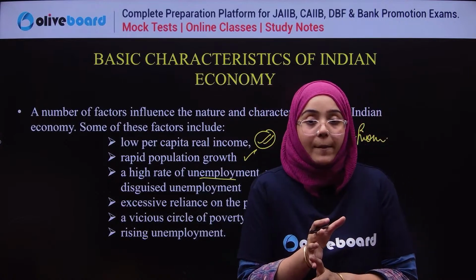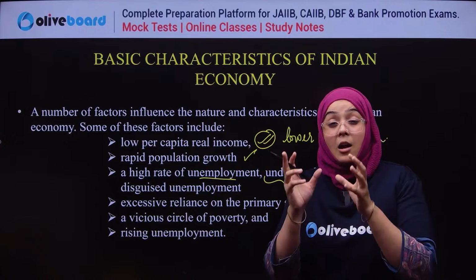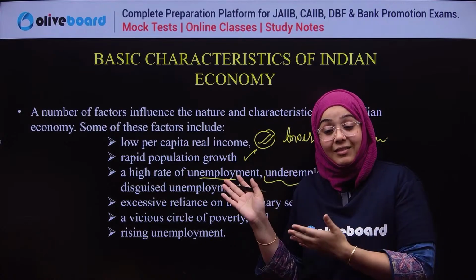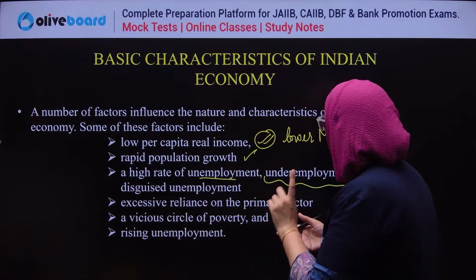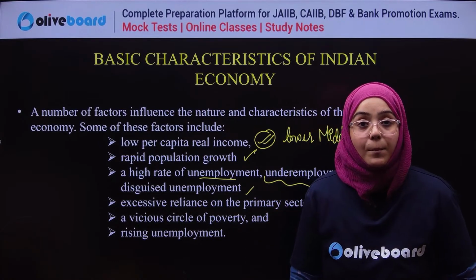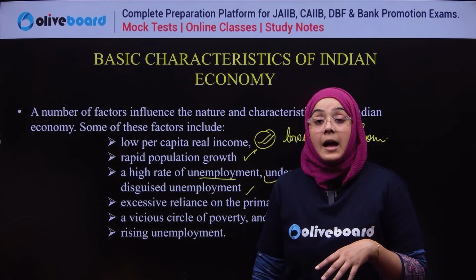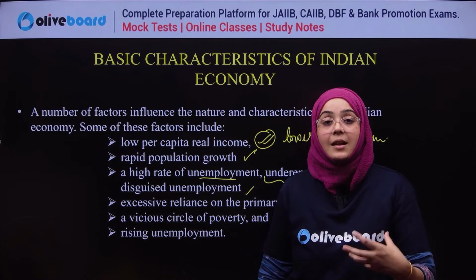So we have underemployment in each and every sector. If you see in India, we are dealing with this underemployment. We also have rising disguised unemployment. Disguised unemployment means employment where unnecessary persons are employed.